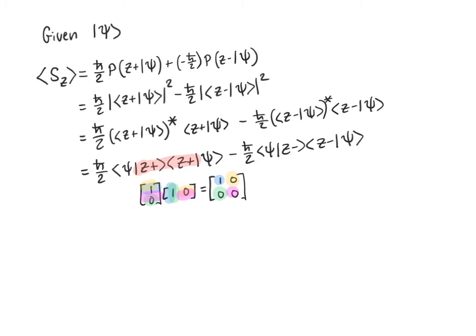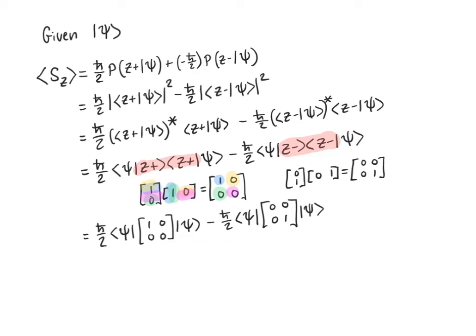I can do the same thing for this z minus, where the z minus ket is 0, 1, and the z minus bra vector is 0, 1. Again, I don't have to worry about the complex conjugates because they only have real values in them. And this gives us the matrix, if you work it out, 0, 0, 0, 1. Now I'm going to rewrite the previous line, but instead of writing the z plus and z minus vectors like this, I'm going to replace these products with their corresponding matrices that we just calculated.